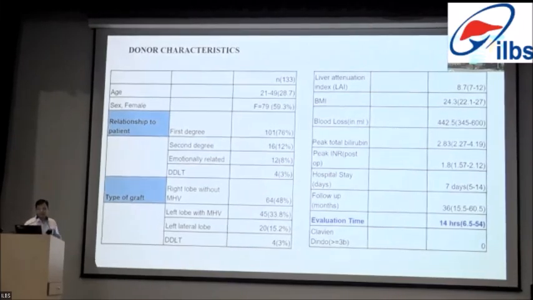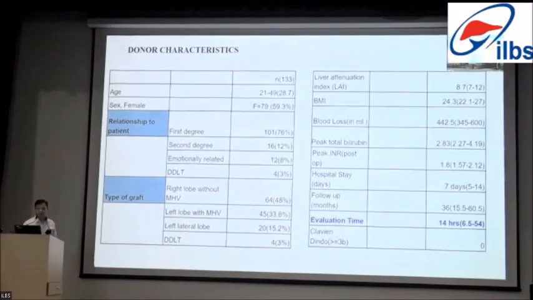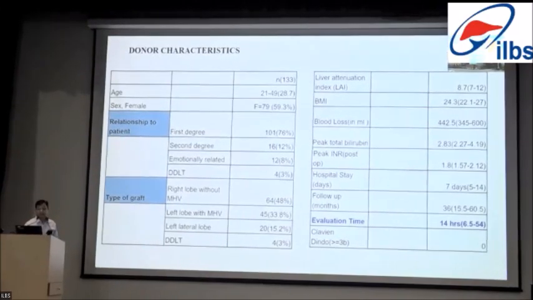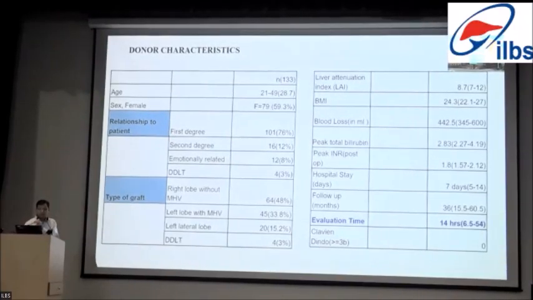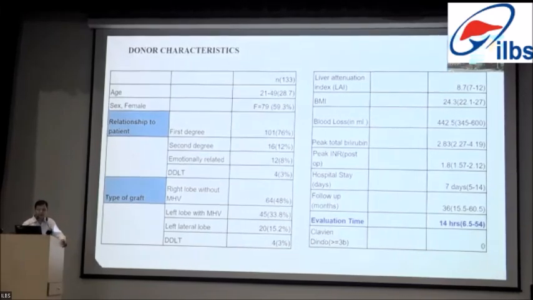The type of graft for both adult and pediatric, which we are going to see separately later on: the right lobe without MHV is 48%, left lobe graft is 33%, and left lateral lobe is 15%. And this is donor 3% of the patients.